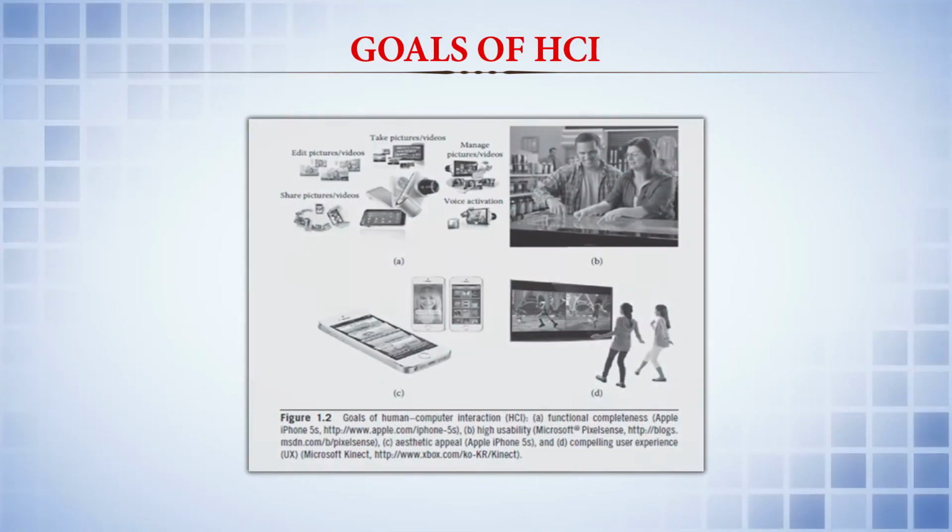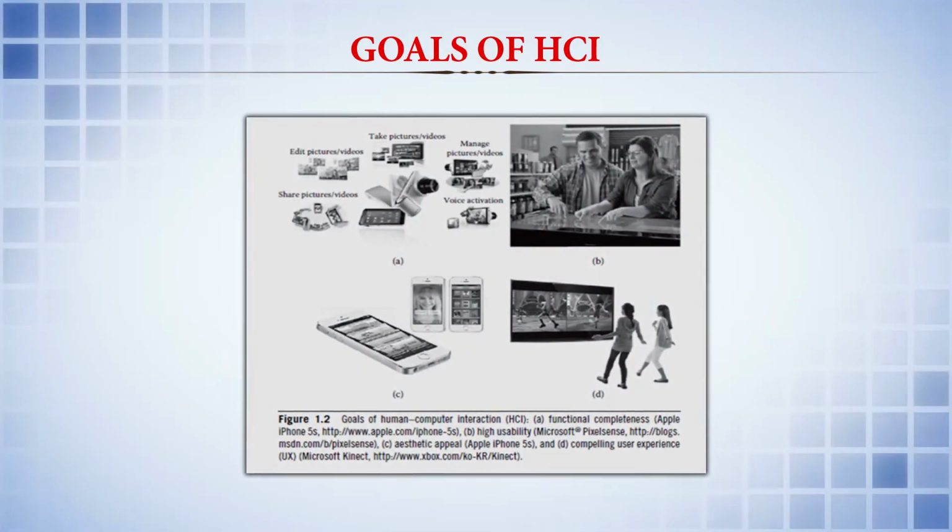So, even the compelling user experience, the ease of use, the factors and options that it is providing, and then the immediate responsiveness of the website whenever we are talking about a website. These are certain goals of human computer interaction. You can see over here there are several aspects we had covered.